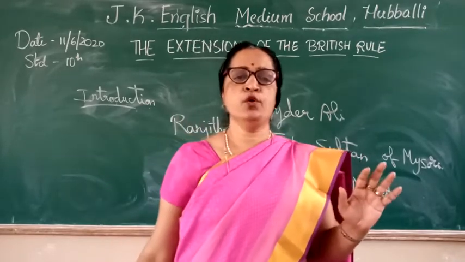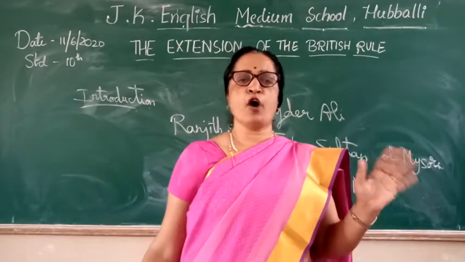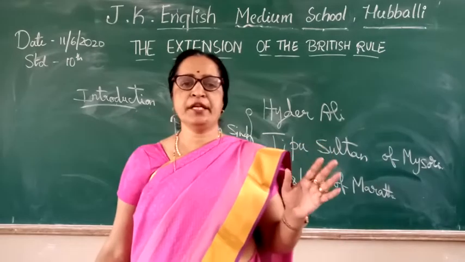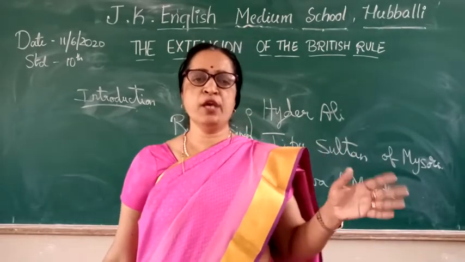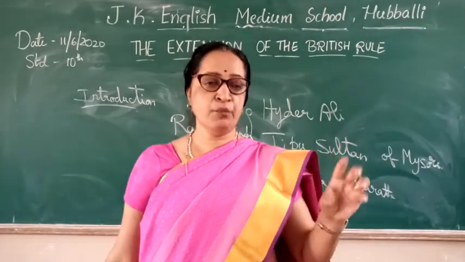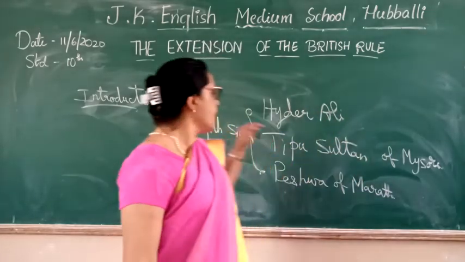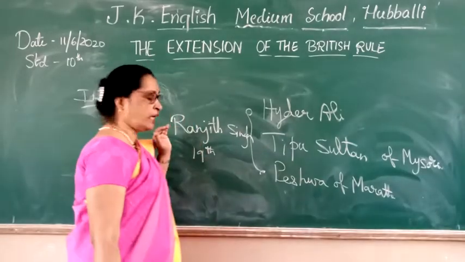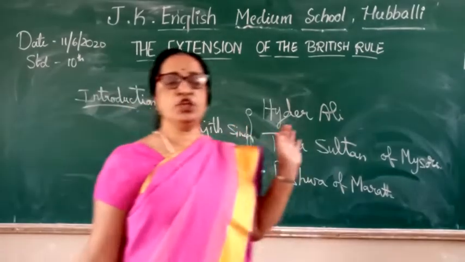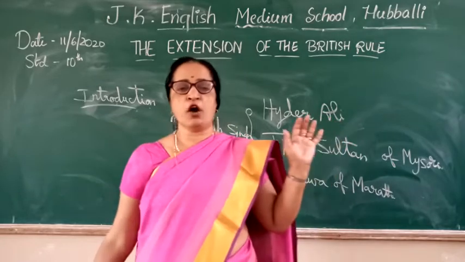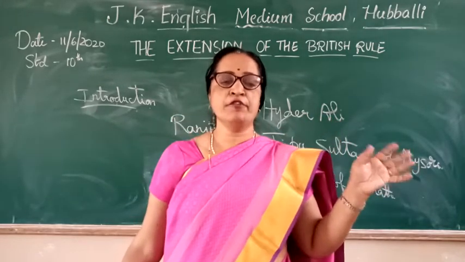So what did he do later? He was a formidable opponent of the British. Formidable means the Britishers were fearing him because he was strong. So he was the opponent of the British. Opponent means the enemy or the rival. So Ranjit Singh in the 19th century was the formidable opponent, the rival of the British.